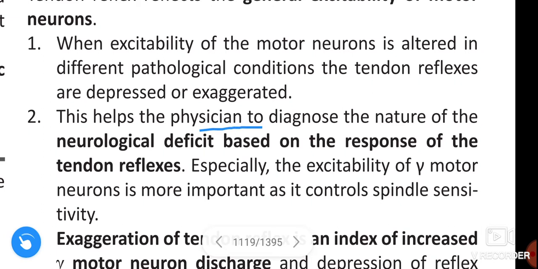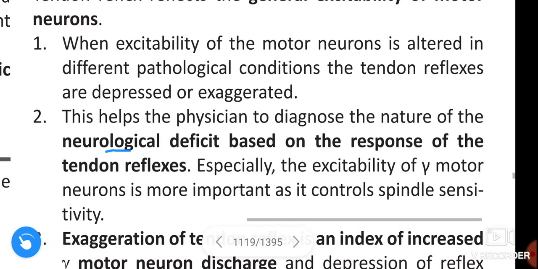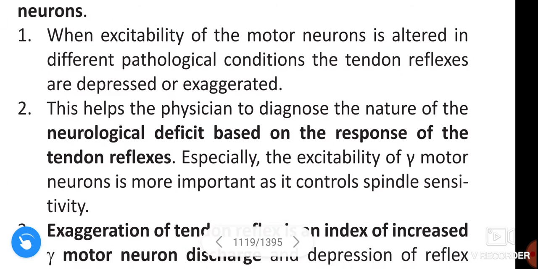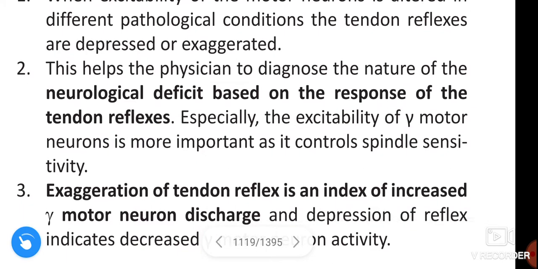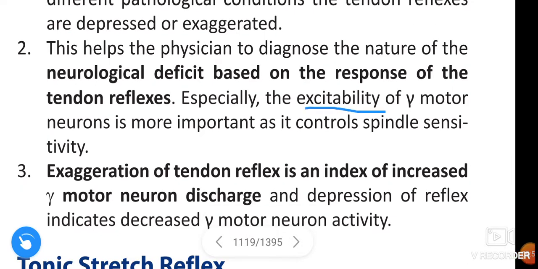This helps the physician to diagnose the nature of neurological deficit based on the response of the tendon reflexes, especially. The excitability of gamma motor neurons is more important as it controls the spindle sensitivity.